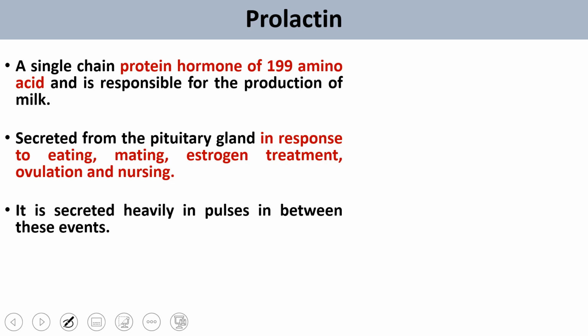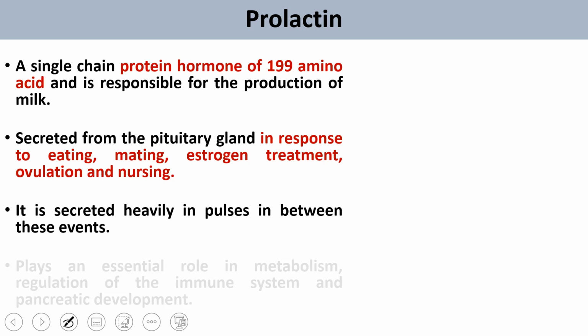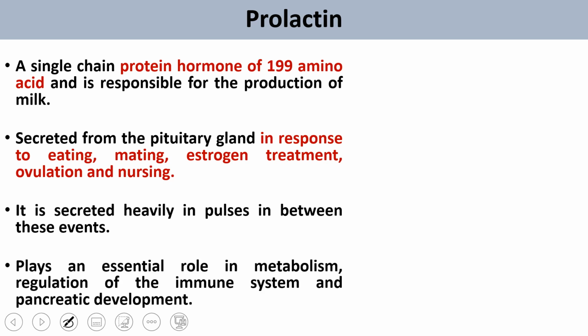Prolactin is not a continuous secretion; it occurs in pulses, in packets. It also plays an essential role in metabolic processes, in our immune system, and in pancreatic development.